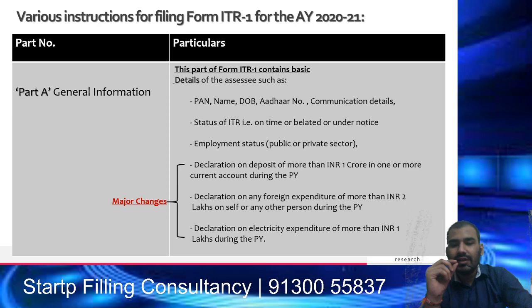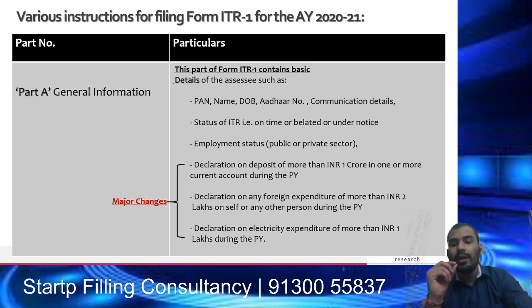So what are the major changes? It talks about declaration of deposits of more than 1 crore in one or more current accounts during the previous year. So my friends, please note, if you have deposits in your current account of more than 1 crore rupees, then you have to declare and give the information in ITR 1. Another important change is declaration of any foreign expenditure of more than 2 lakh rupees on self or any other person during the previous year. So if you have gone abroad and spent more than 2 lakh rupees as foreign expenditure outside India, then you have to give the information in the ITR 1 form.